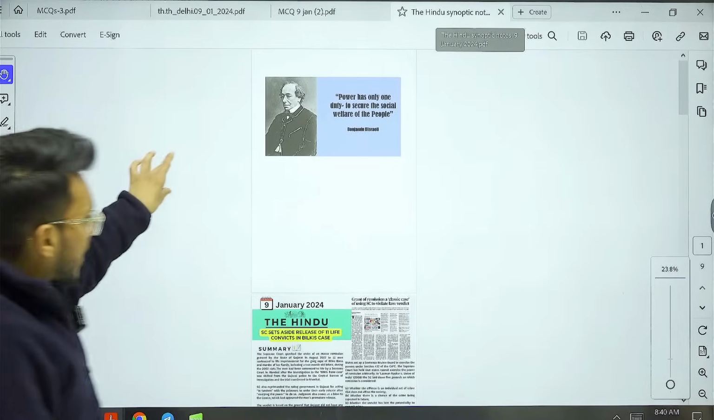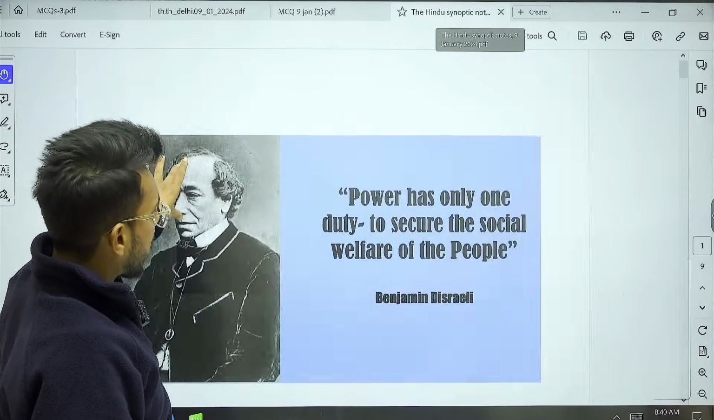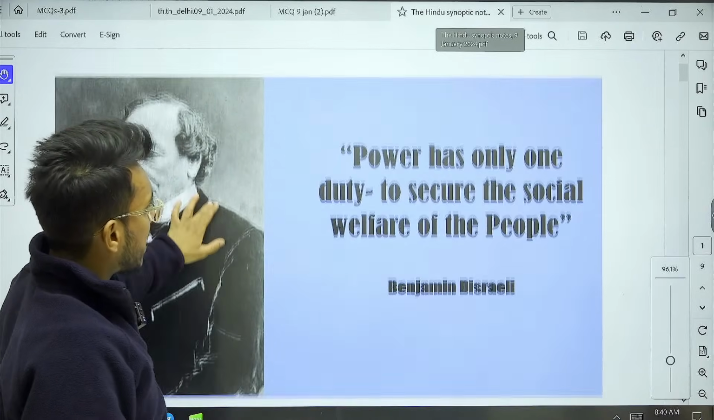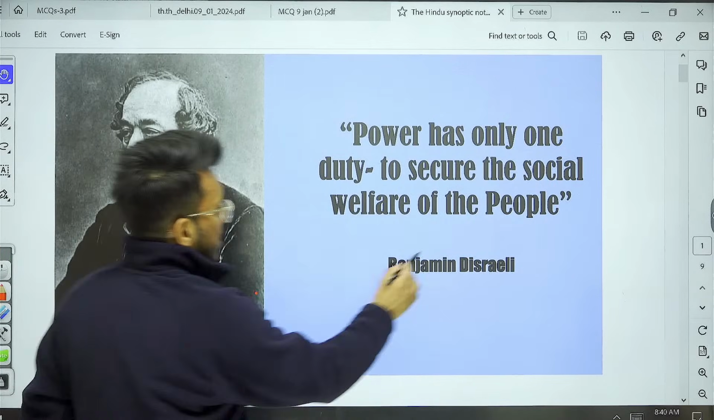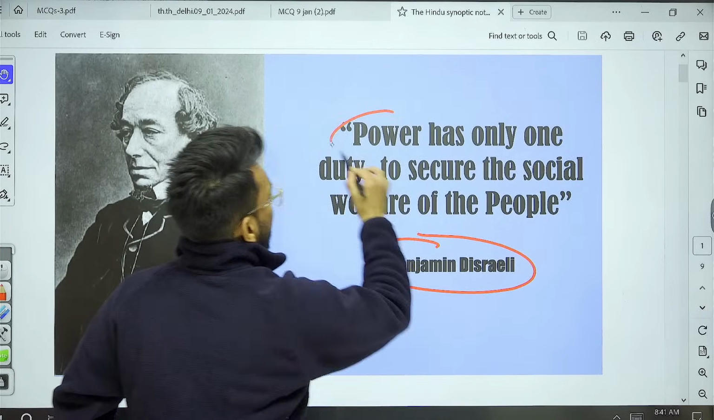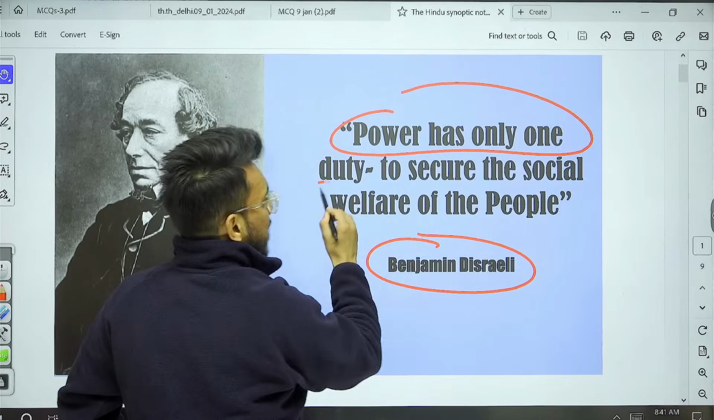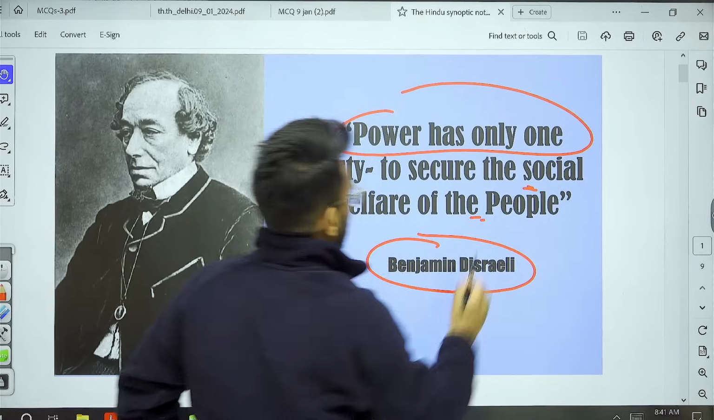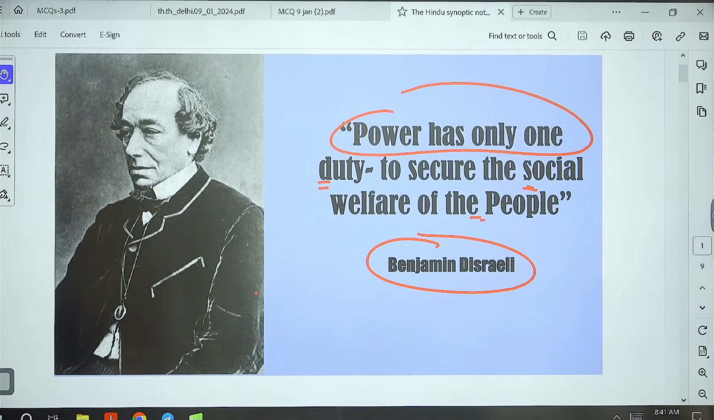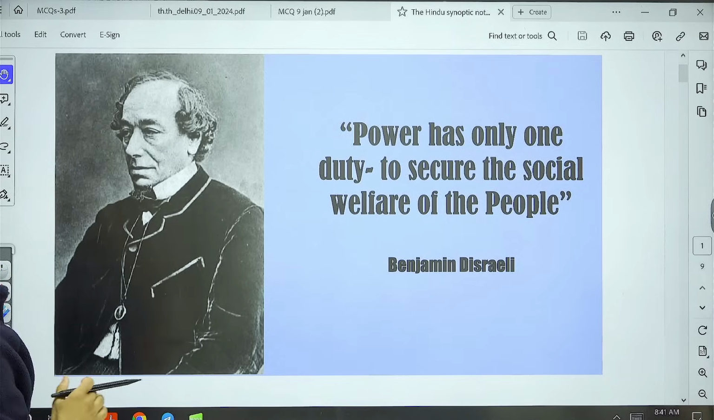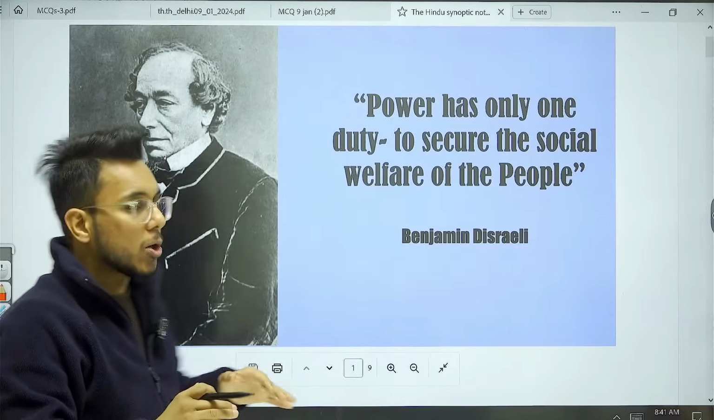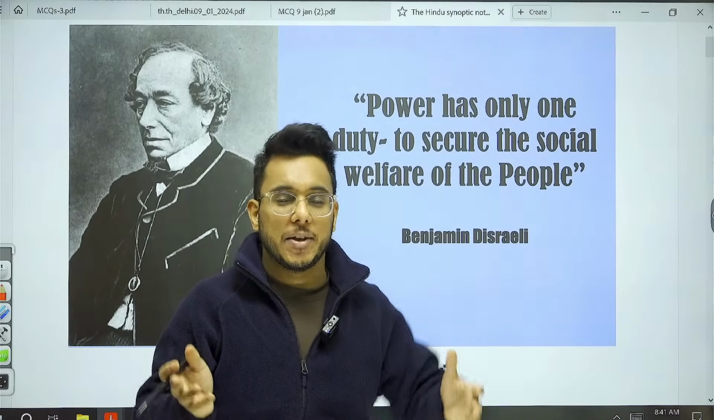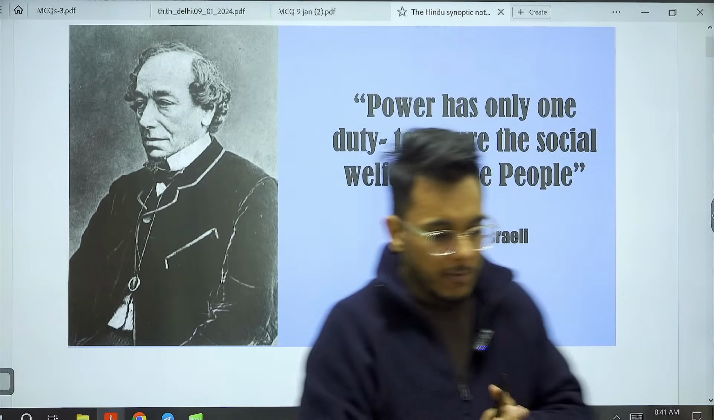Okay. Now, guys, every class we start with the GS quotation, and the GS quotation that we are going to take for today is from Benjamin Disraeli. Benjamin Disraeli says that power has only one duty, that is to secure the social welfare of the people. Power can never be used to suppress people, or to enhance one's own interest, but to ensure the welfare of everyone.